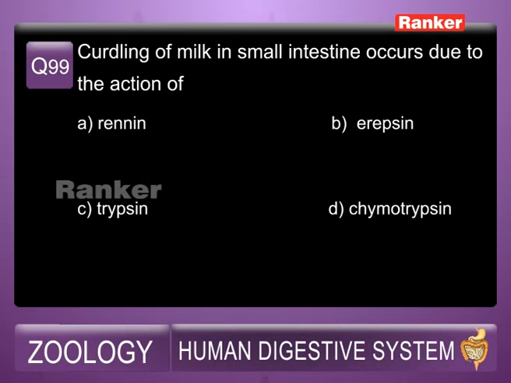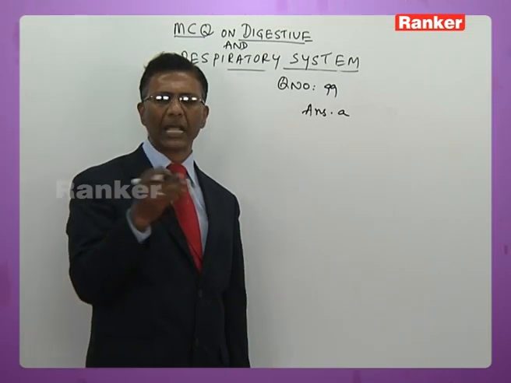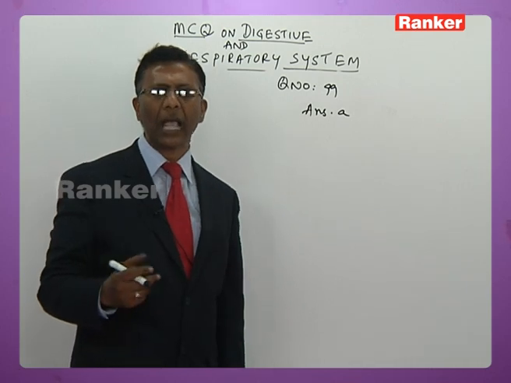Curling of milk in the small intestine occurs due to the action of A. Renin, B. Erepsin, C. Trypsin, D. Chymotrypsin. So the answer for this question is obviously renin, that brings about curling of milk by breaking down the milk protein casein into calcium paracaseinate.